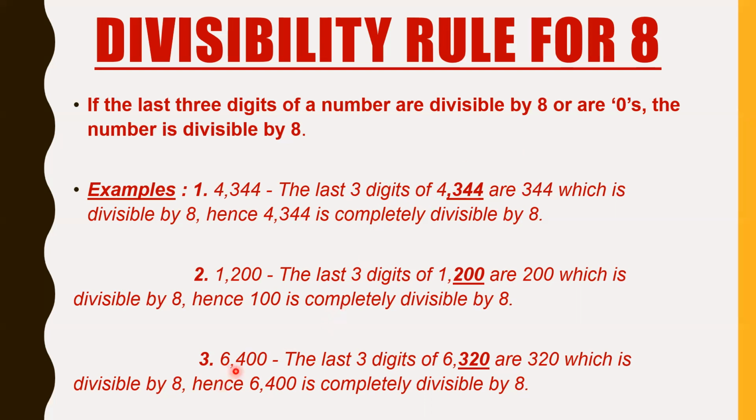Okay, so these are the 3 digits. 400 is definitely divisible by 8. We all know that because it's common sense. 40 is divisible, so 400 has to be divisible. And 400 is divisible, which are the last 3 digits, so hence 6,400 is also divisible. And over here, 6,320 is also divisible because 320 is divisible by 8. Now the next rule.